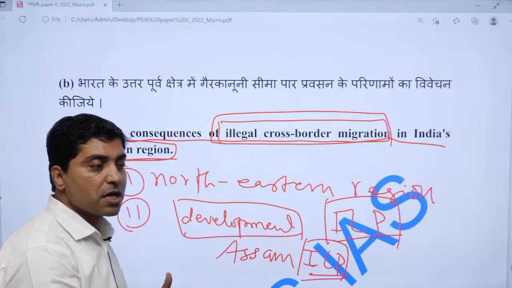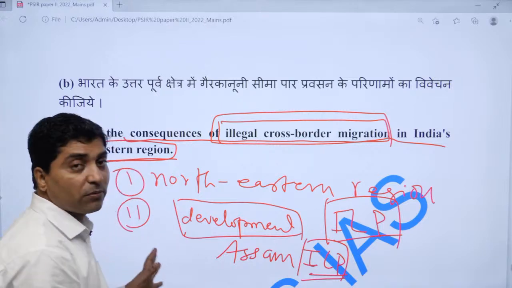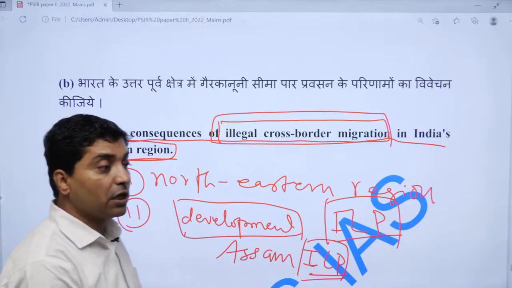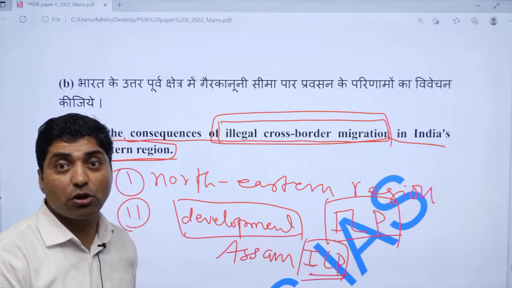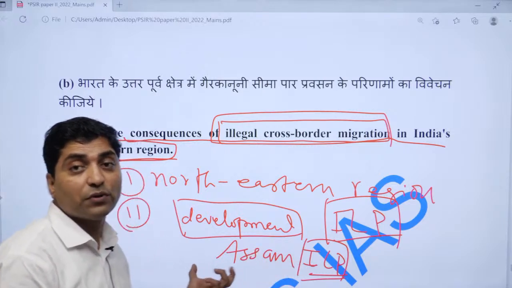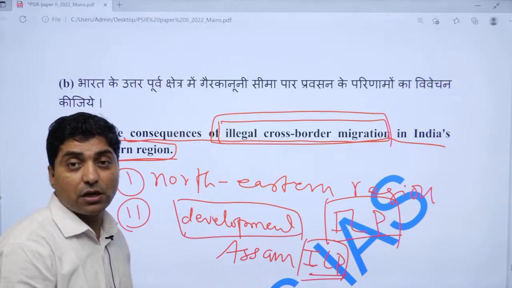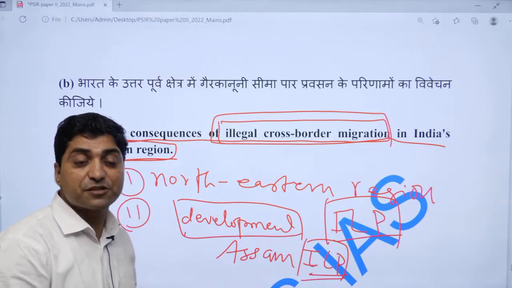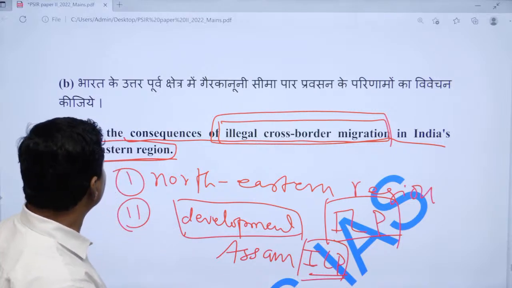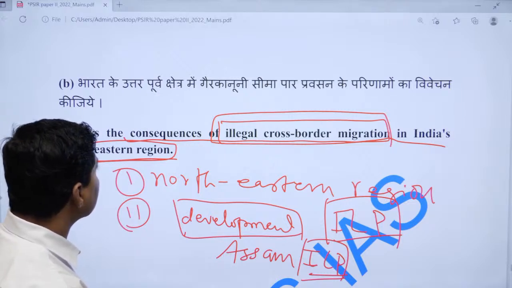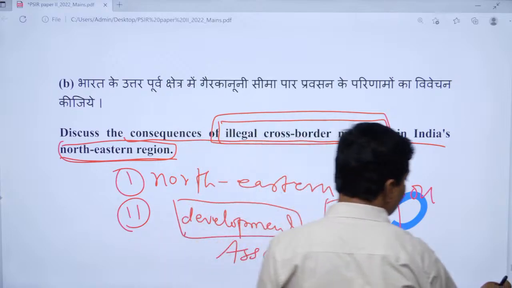from Myanmar especially. There is also one problem, that our relationship with Myanmar and with Bangladesh is not so normal on the issue of Rohingya. We are not supporting the expulsion of Rohingya by Myanmar. So those are the issues that we need to talk about in this question. Let me move to the next question.